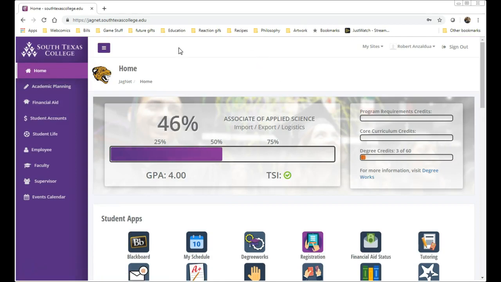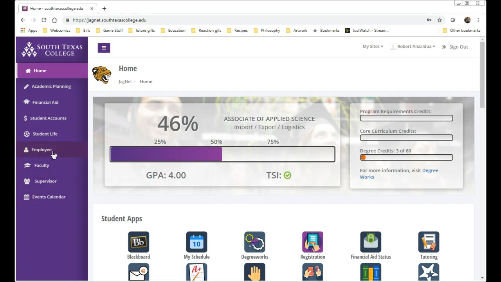Alright, so this is going to be me looking in on my account. Now, if it's the first day of class, if it's like within the first few hours of class, a lot of times this will not be available to you. You will need to wait a little bit of time to get everything that you need for this class and need to get you into the program. So we need some time to actually register you for the classes.